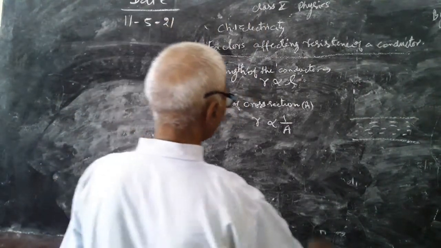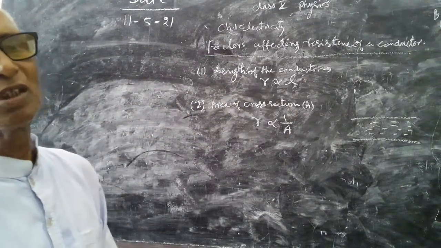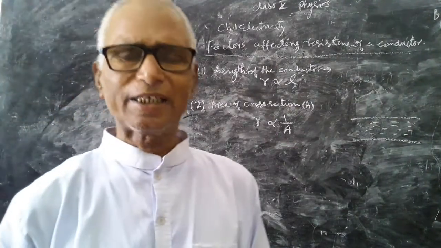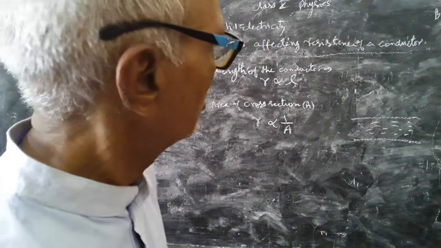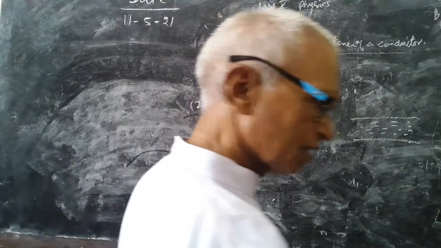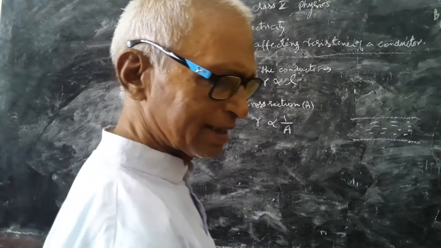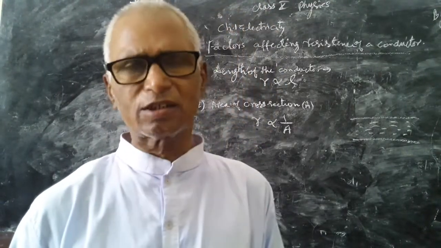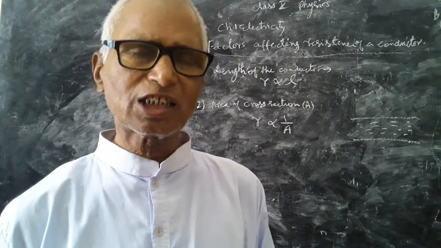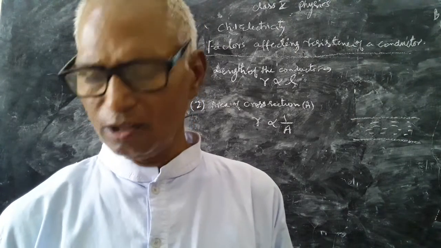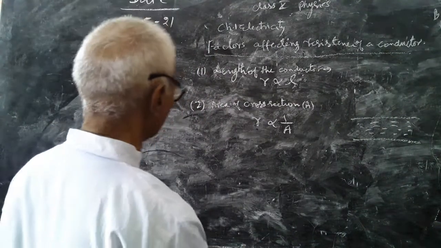Likewise, for a thicker wire, resistance of the conductor is less, because electrons or charges will pass easily through the conductor. If it is fine, or if area of cross section is less, then resistance will be more, because charges will collide with each other and the conductor will offer a resistance in the passage of the charges or electrons. So it is inversely proportional to the area of cross section.